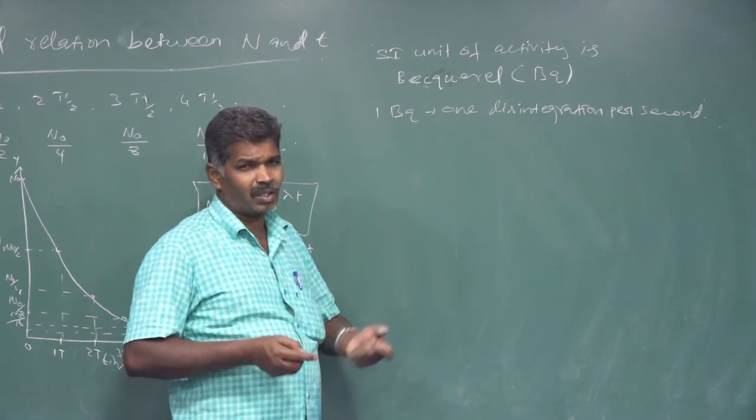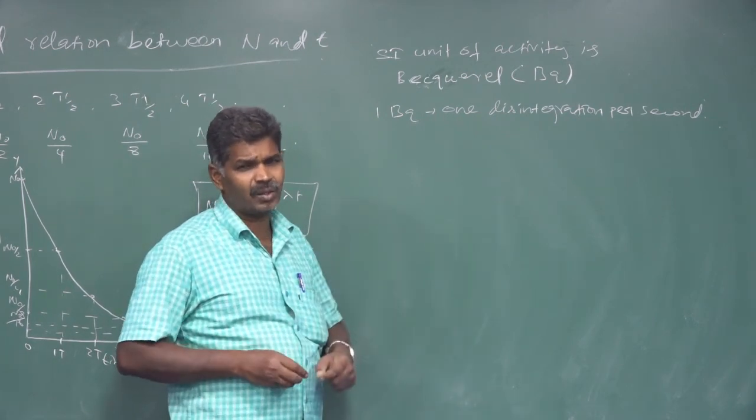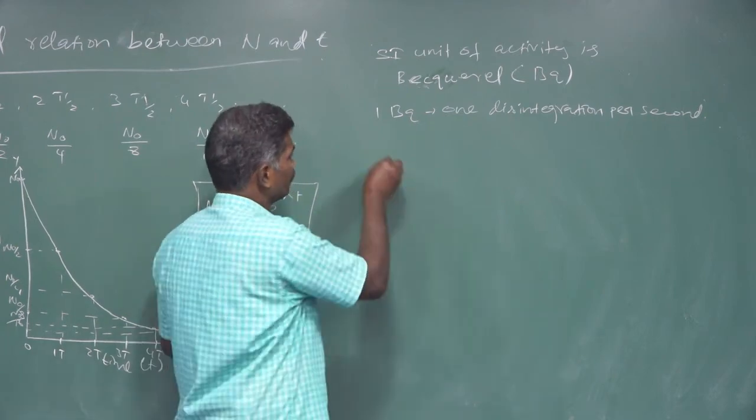That's why we go for another convenient unit called the Curie.